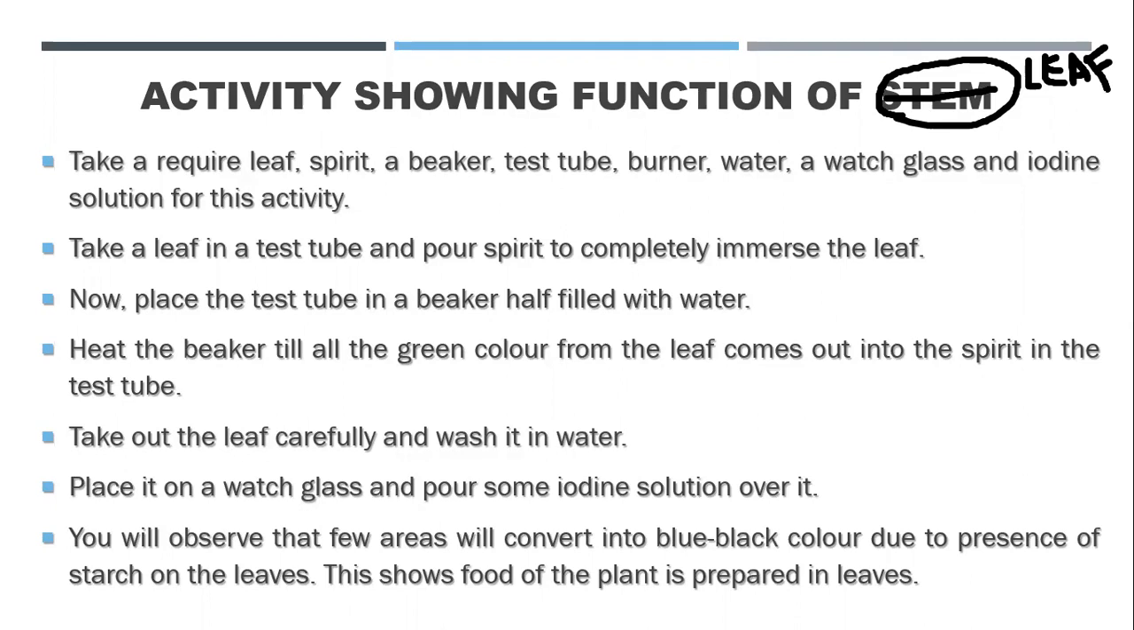So we are going to test whether the leaf has a function of producing food or not. If there is food, then that means it will be having carbohydrate or starch, and there should be blue black color then, right? So we will put iodine solution, and after some time you will observe that in a few areas it will turn blue black color. So that means that the leaf is a place where food is being prepared, right? So this is how we understand the function of leaf.